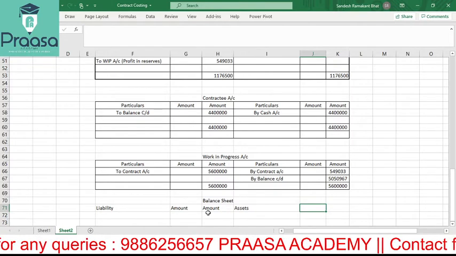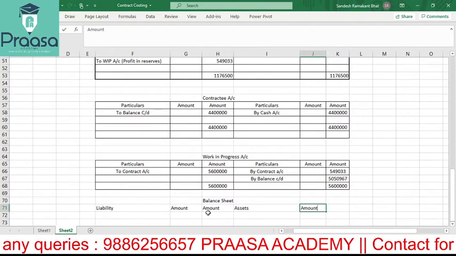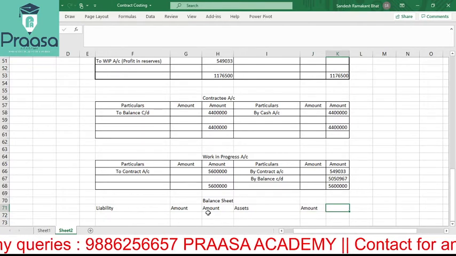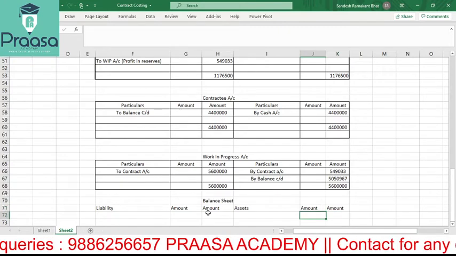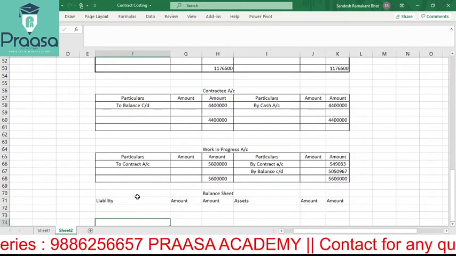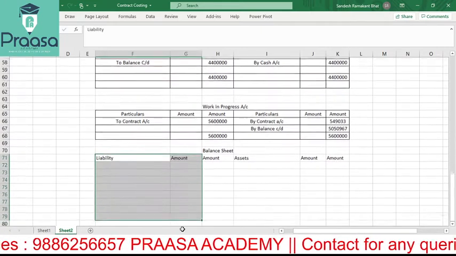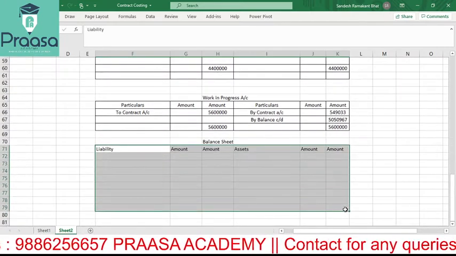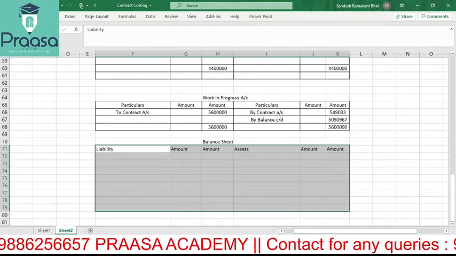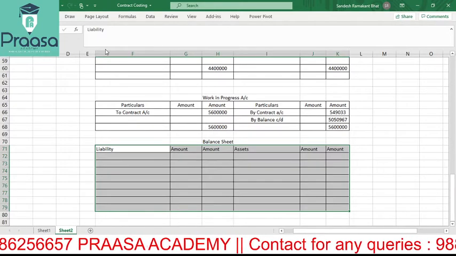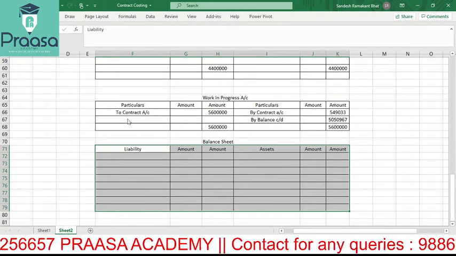So that is the reason. No need to do that as per that format. This is more than enough, because this is only to show the working and not the actual balance sheet, right? So that is very important.